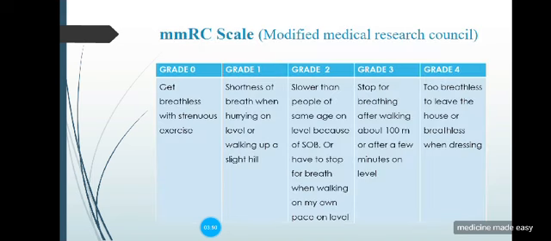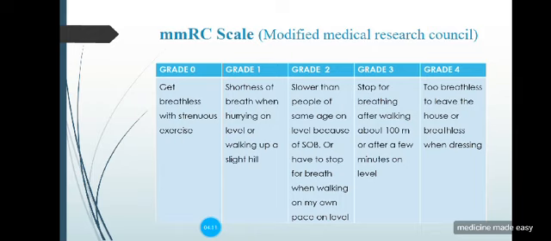Then the MMRC scale you should be knowing for the history along with patient categorization and for the management, because we are going to classify and manage according to MMRC, the CAT score, and the GOLD classification. So grade 0 is the patient gets breathless with strenuous exercise.